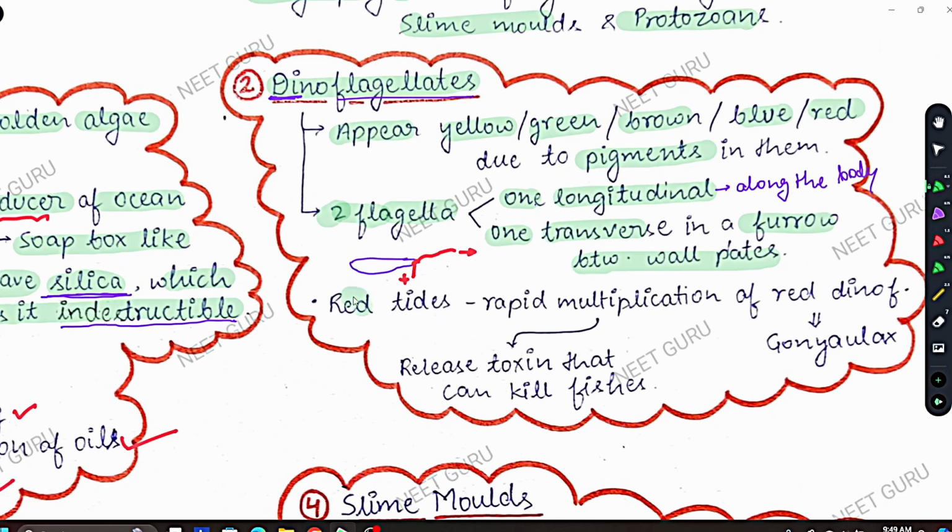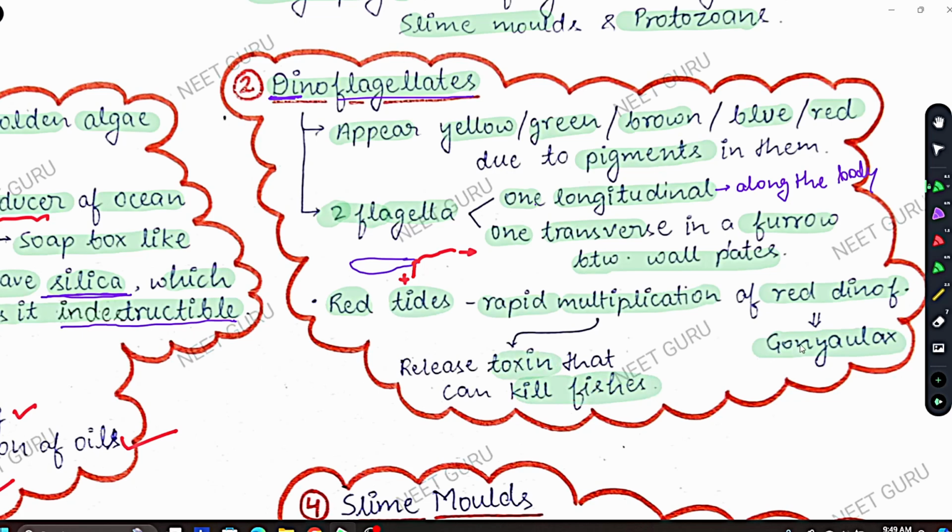Dinoflagellates also produce red tides. What are red tides? They are due to rapid multiplication of red dinoflagellates. For example, Gonyaulax is a red colored dinoflagellate. When Gonyaulax multiplies rapidly, meaning it reproduces very quickly, it releases toxins that can kill fishes.